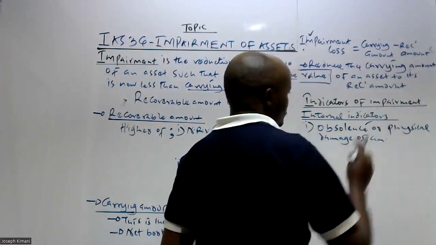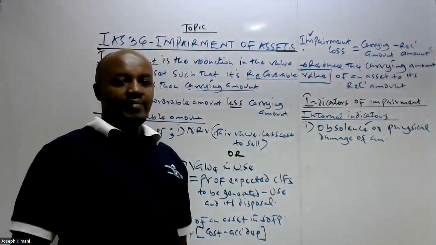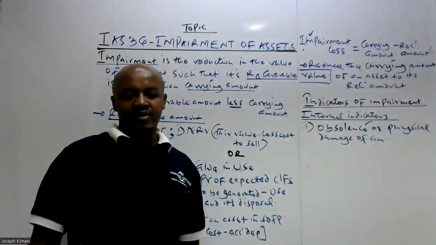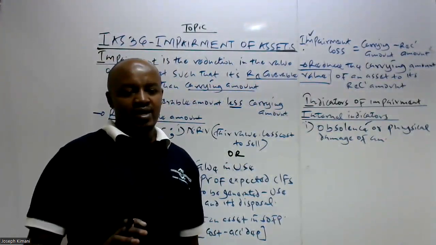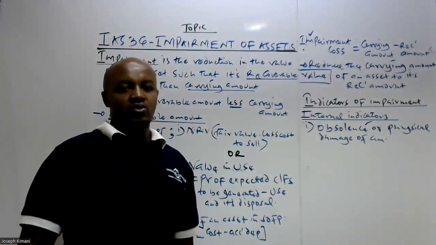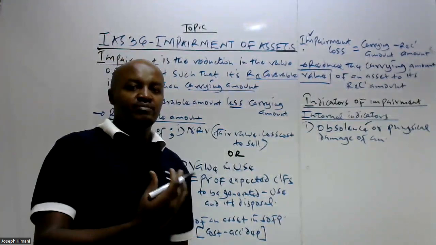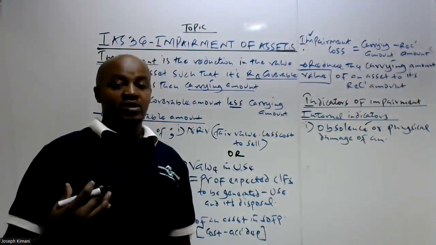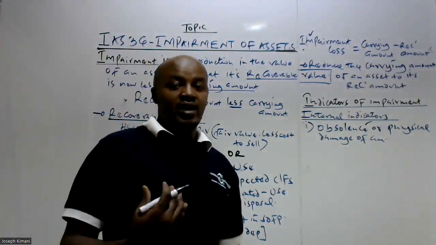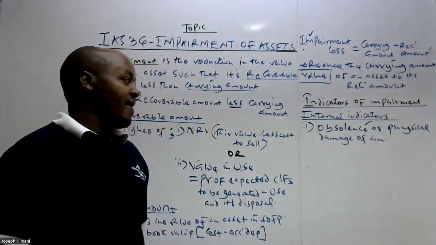In this case, when we talk about the obsolescence of the asset, this is whereby the asset is no longer needed by the company. For example, the company owns a machine, but the machine is deemed to be too small. It cannot be used by the company, maybe because the company has increased production. The company needs to acquire maybe a bigger machine.